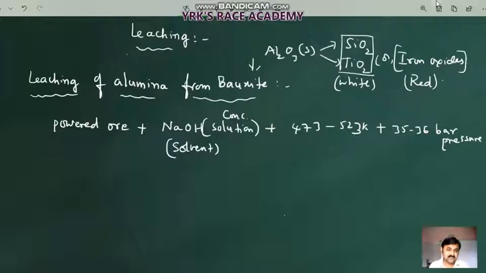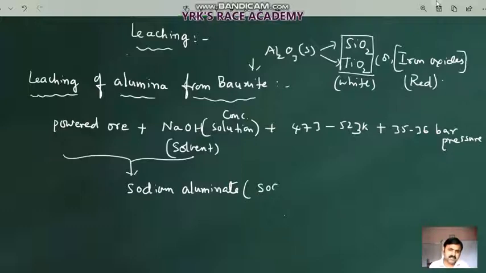That means in this process, when we take the powdered ore with sodium hydroxide, we get sodium aluminate in the chemical reaction. The sodium aluminate also comes along with some small impurities of sodium silicate, because when silica mixes with sodium hydroxide it forms sodium silicate.